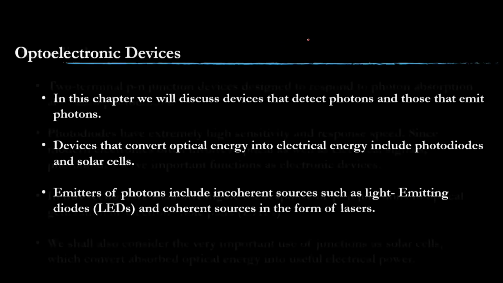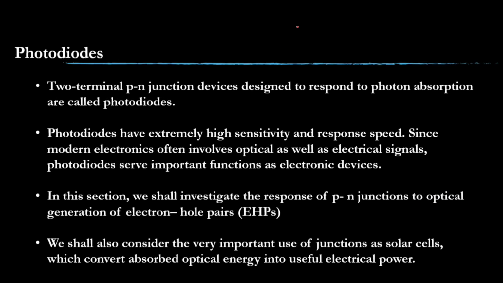Okay, so the first one is the photodiode. A photodiode is nothing but a two-terminal p-n junction, but its response is based on photon absorption. That is why it is called a photodiode. A photon is nothing but a light particle. The p-n junction will be more sensitive to light. The photodiode has extremely high sensitivity and a high response speed.